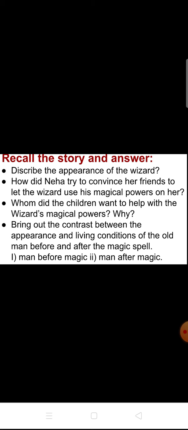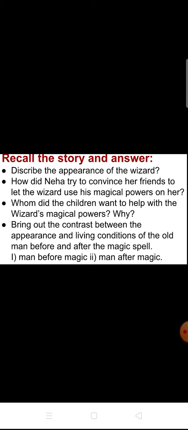Then the second one: how did Neha try to convince her friends to let the wizard use his magical power on her? While discussing, Neha and Ajay and others were discussing who is going to get the magical power. At that time, Neha convinced her friends: no, I want to go somewhere, so I am going to make the magician cast a spell on me.